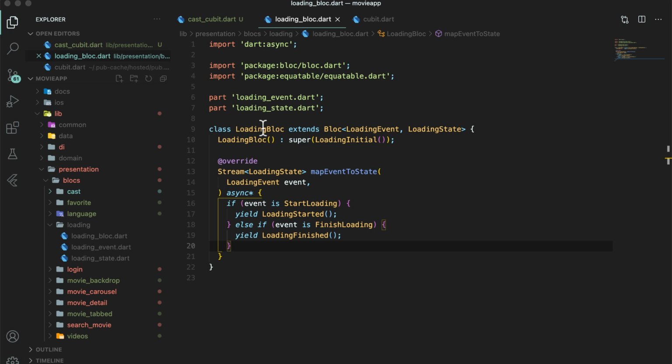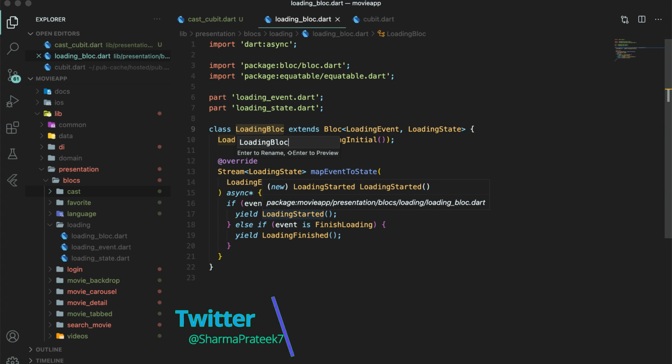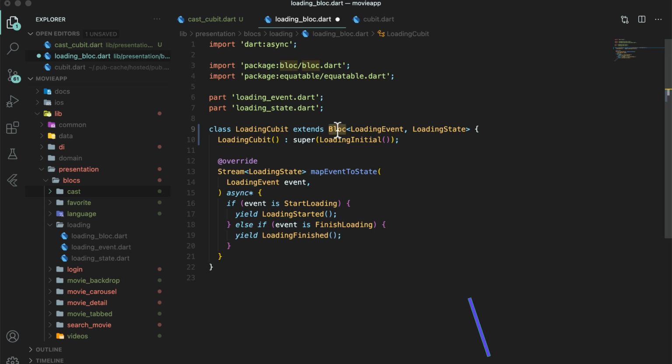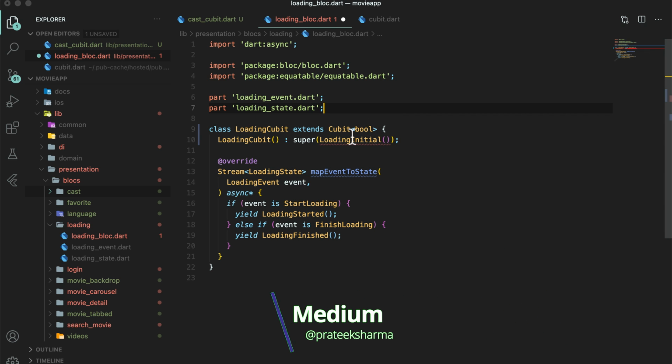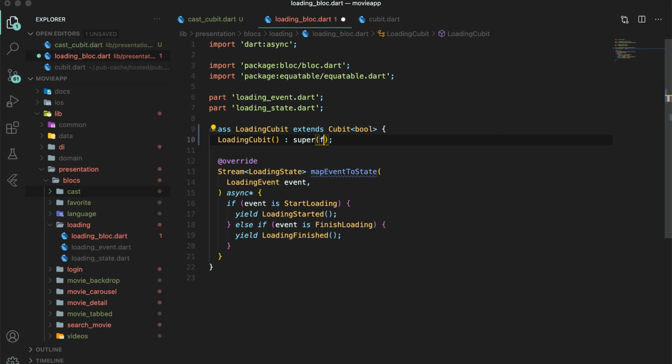First, we rename the LoadingBloc to LoadingCubit to logically make it understandable. And instead of extending Bloc, now extend this with the Cubit. Because we only need a boolean value to decide whether to show or hide the loader, we are changing the state to a bool value. Now, as our initial state of this Cubit, we will make its default value false.